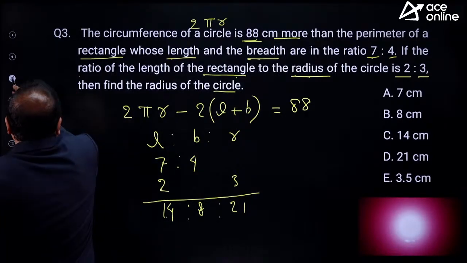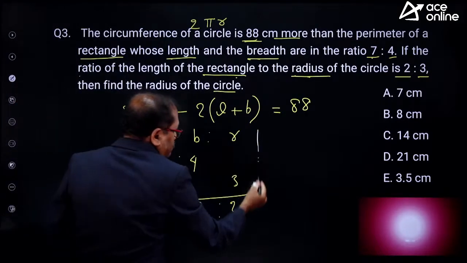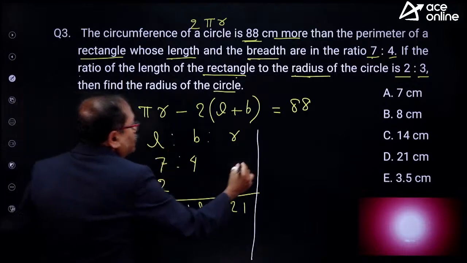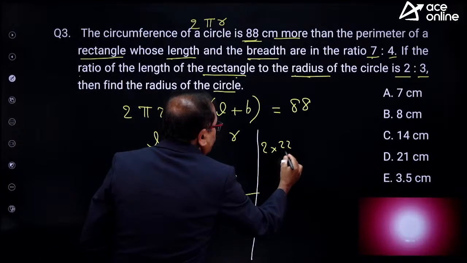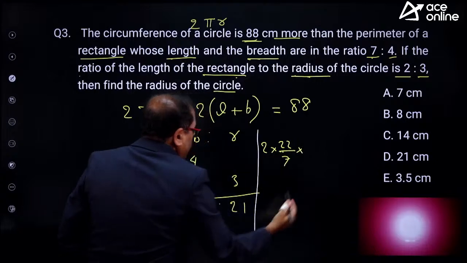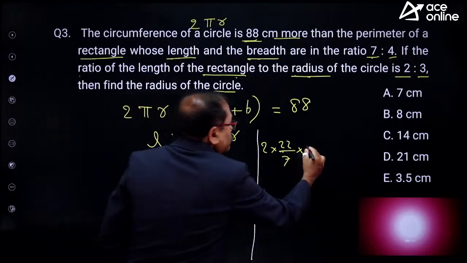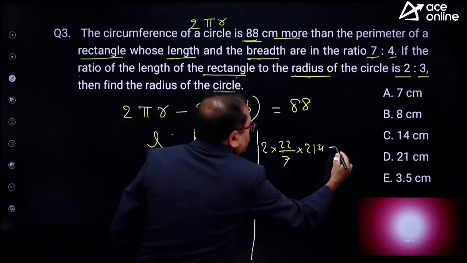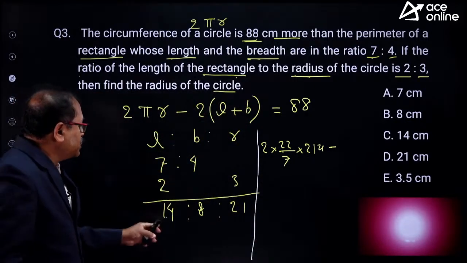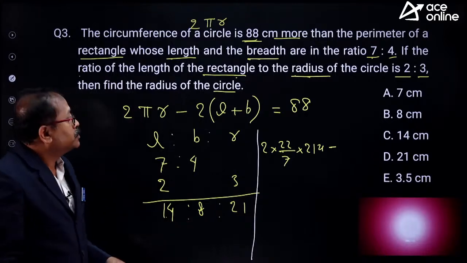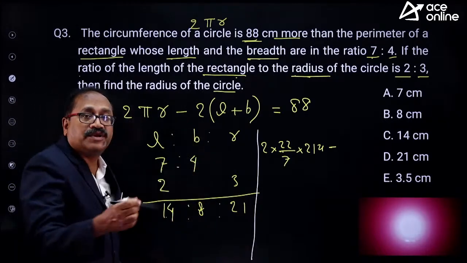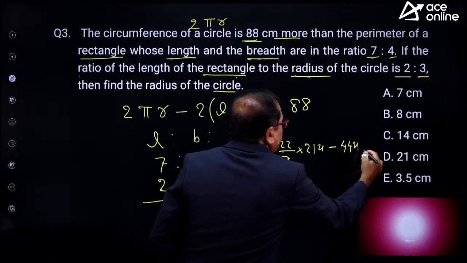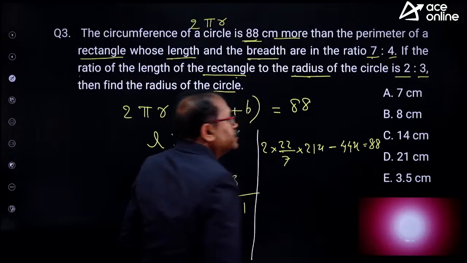So let's do that over here, my friends. 2 into 22 by 7 into r, which is 21x, minus how much? That is L plus B. L plus B is 22x, so 2 times 22x is 44x. So minus 44x is equal to 88.